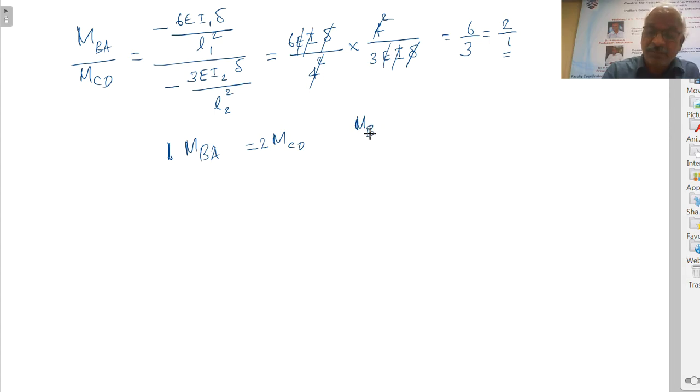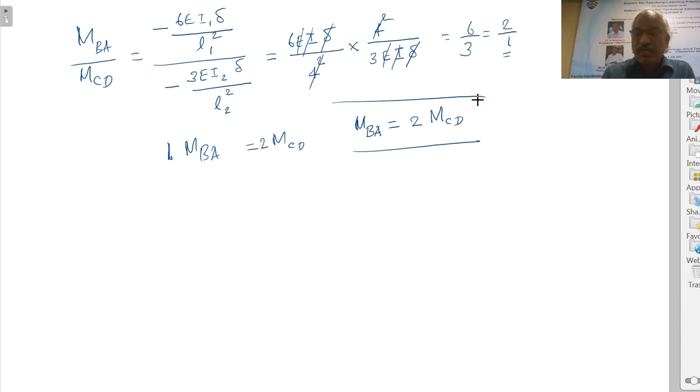This is very important. Here there is a chance for committing a mistake. Easily people will commit mistakes, in simple calculations only. So MBA equal to 2 MCD. Now in this ratio we have to assume the values. We can assume MBA to be 100. Therefore MBA equal to 2 times MCD.